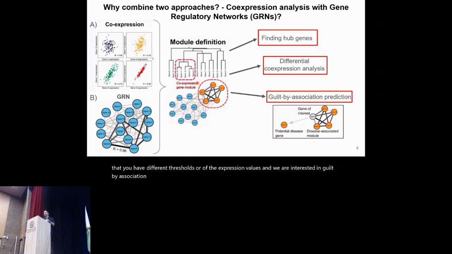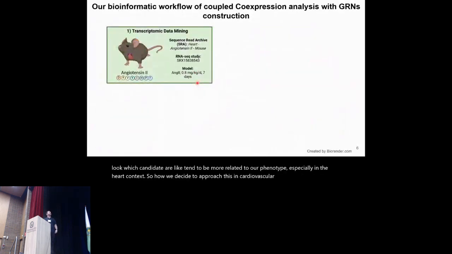So we took these genes, or the specific co-expression models, and looked at which candidates tend to be more related to our phenotype, specifically in the heart context. So how did we decide to approach this in cardiovascular disease? We used this bioinformatic workflow, coupled with co-expression analysis and gene regulatory networks.